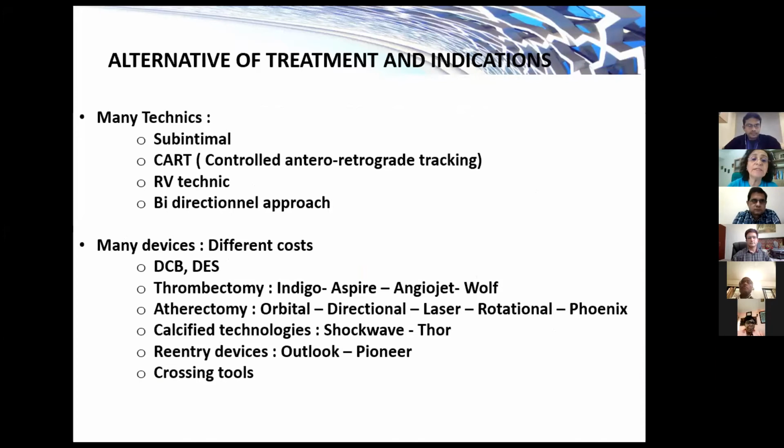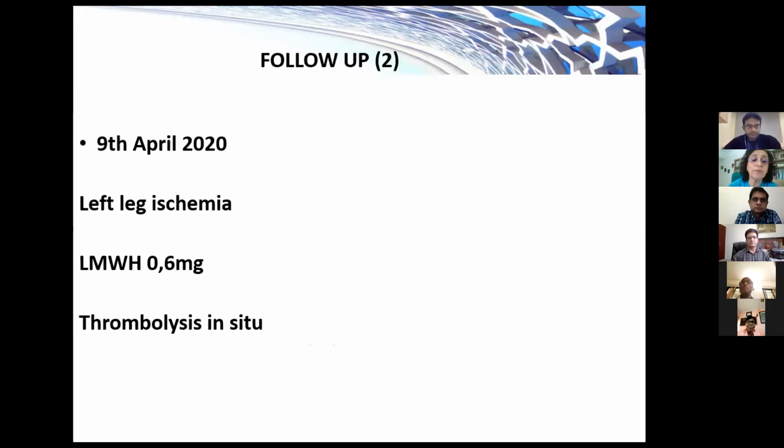In April 2020, the patient complained of strong pain, and the clinical exam showed ischemia of the left leg with cold skin and disappearance of the distal pulse. The patient again refused surgery, and we decided to do directed thrombolysis, which we did the same day,